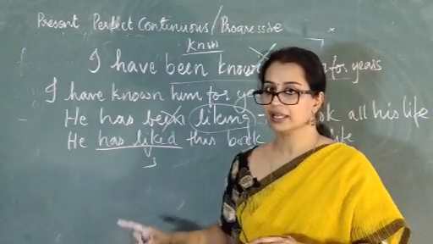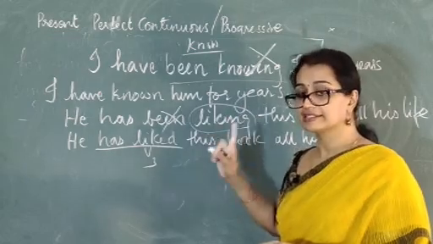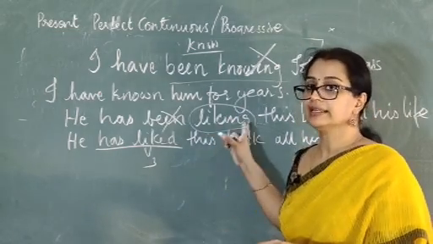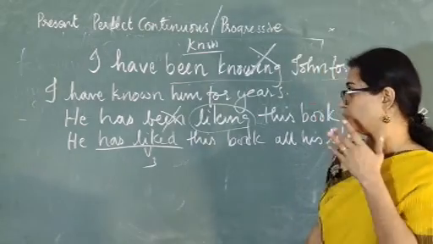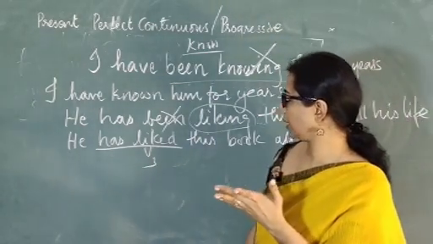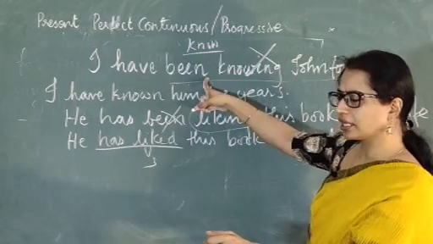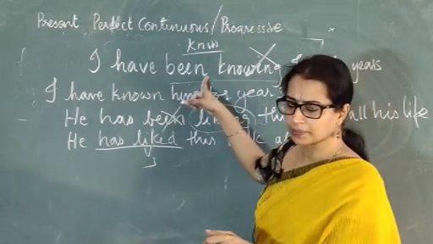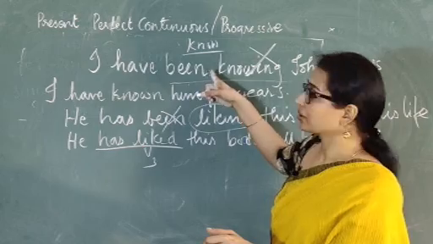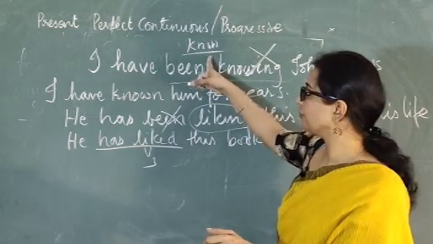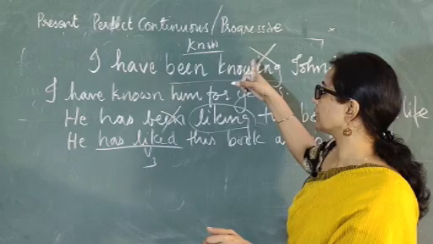It shouldn't be "has been liking," because like is a stative verb. Like is a which verb? It is a stative verb. All right, what did I say here? I think I said it is a dynamic verb. No, it is a stative verb. Sorry, I went wrong. Know is a stative verb, and therefore you cannot use it with the present perfect continuous tense.